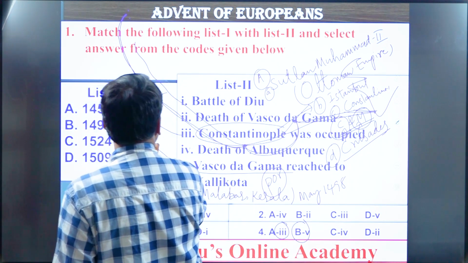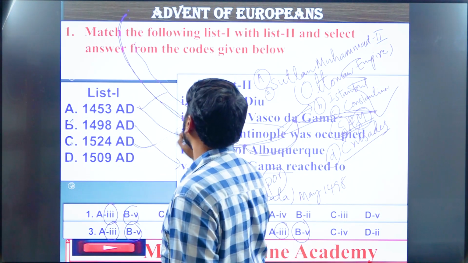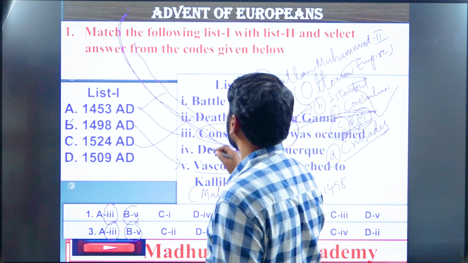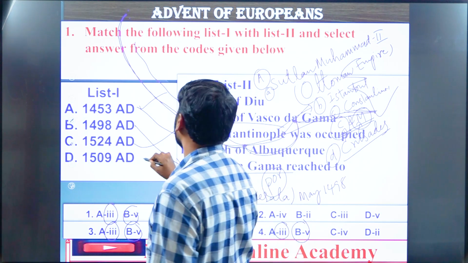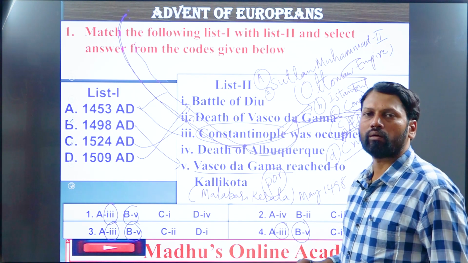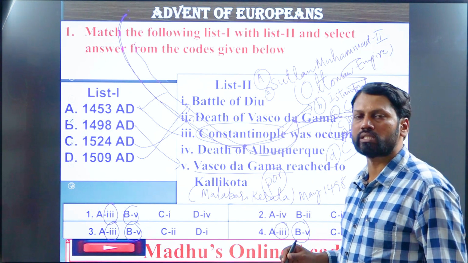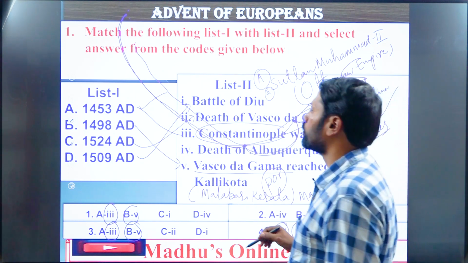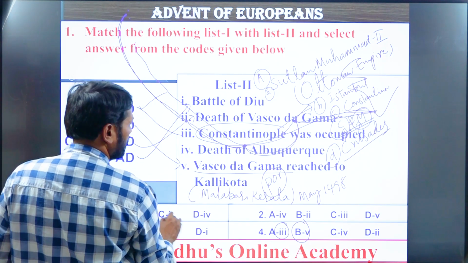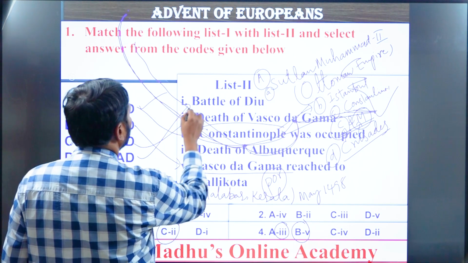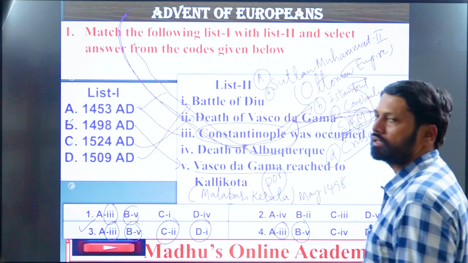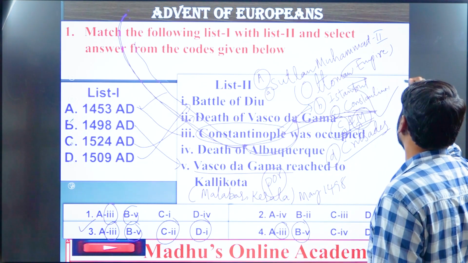Next, 1524. Vasco da Gama died in that year due to a fever, that is malaria. As you know very well, in 1524 Vasco da Gama died. Next, 1509, Battle of Diu, in which the Portuguese defeated the local merchants and established their sway over the western part of India. So for C, what is the right one? 2. C2, where is C2? Here. Next, 1509, that is Battle of Diu, 1. So the answer is 3, remember. So question number 1 answer is 3. Next, moving on to the next slide. Next question.